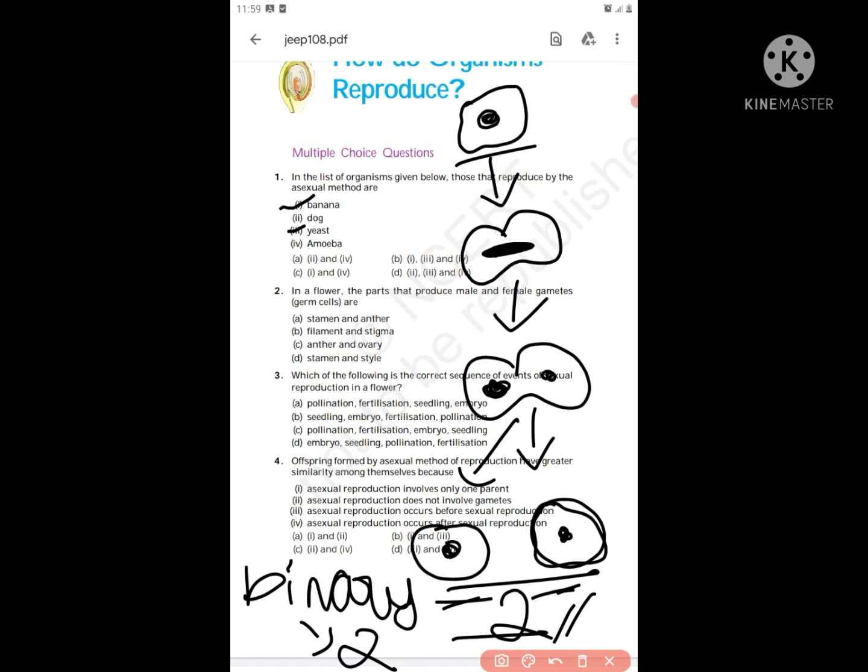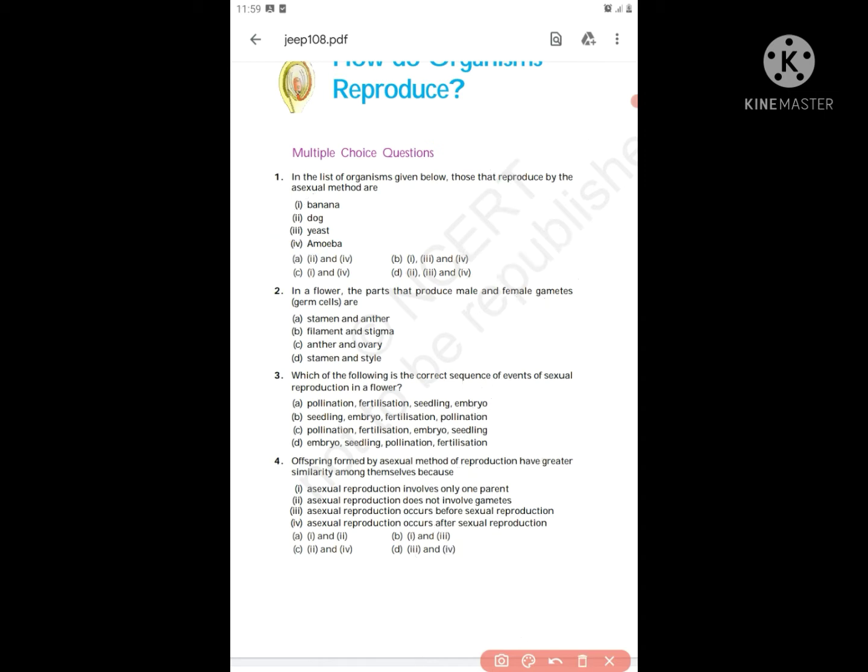So is this sexual or asexual? First of all, there is only one sex involvement. Next, there is no germ cell involvement. In the sense, it is asexual. So amoeba is also correct. The option is B.